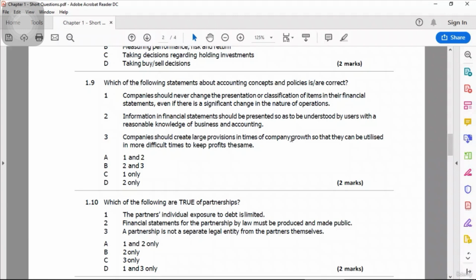This is what the conceptual framework says, reasonable knowledge of business and accounting. It should not need to be understood by any layman. Of course, there should be some knowledge, but you do not need to be an expert. That's why we use the word reasonable knowledge. So it means you don't make statements in a very difficult or complex manner. You make it in such a manner that anyone with some reasonable level of knowledge should be able to understand.